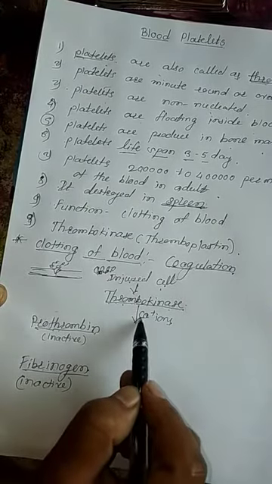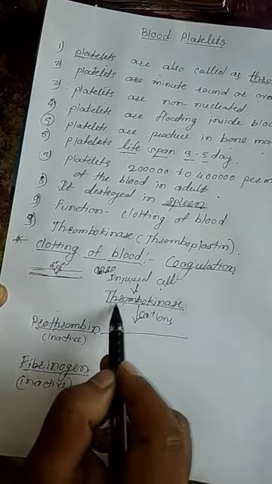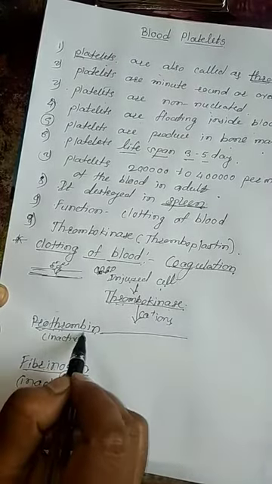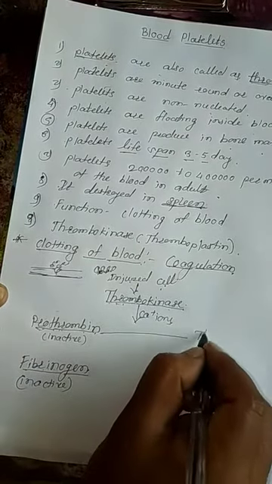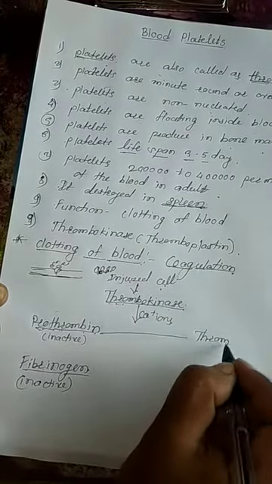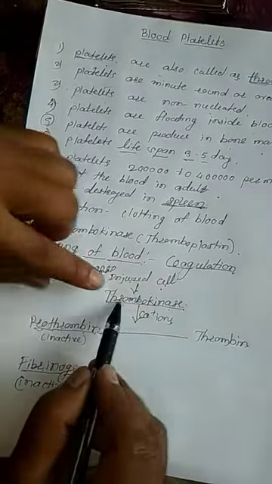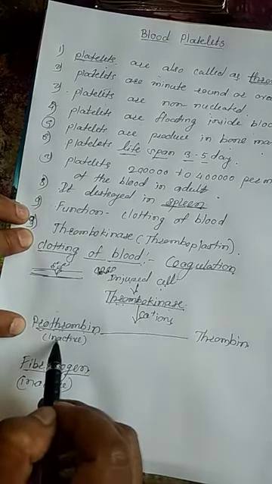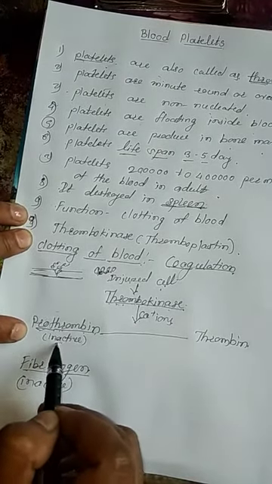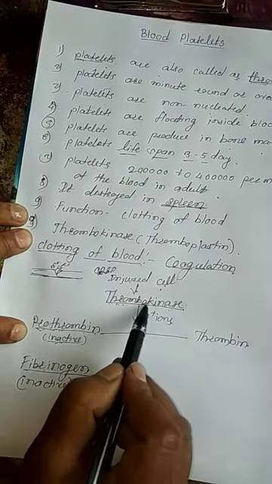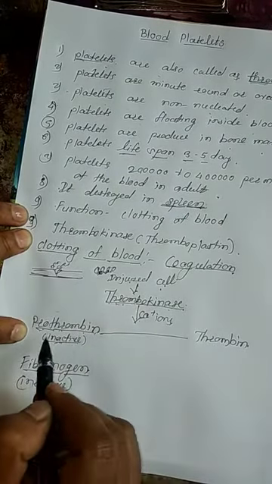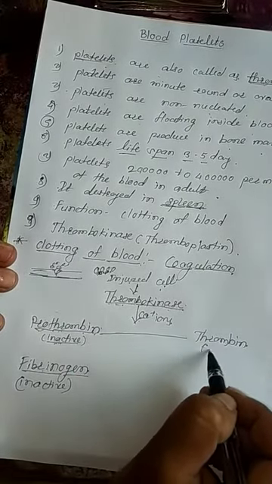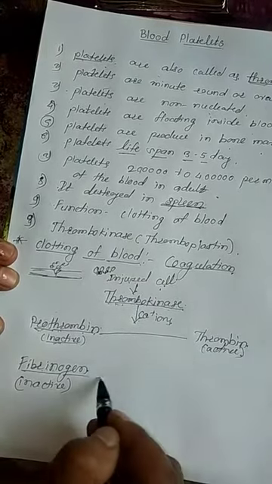With the help of calcium ion, the thrombokinase converts the prothrombin, which is already present in our plasma in an inactive state, into thrombin, and thrombin is the active substance.